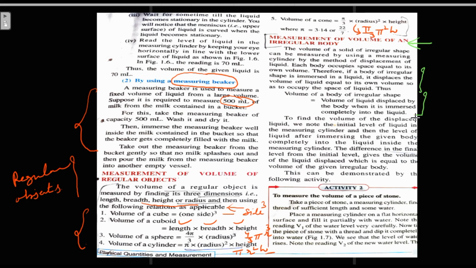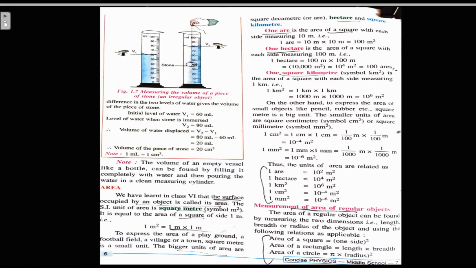So to find the volume of displaced liquid, first we note the initial volume, and then we put the object in the liquid. So this is the activity here to let you know the process. We will see its figure on the next page. So this is the activity.